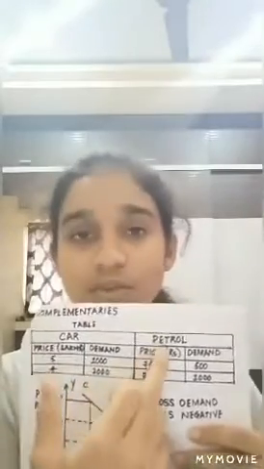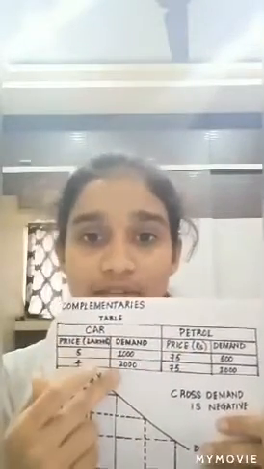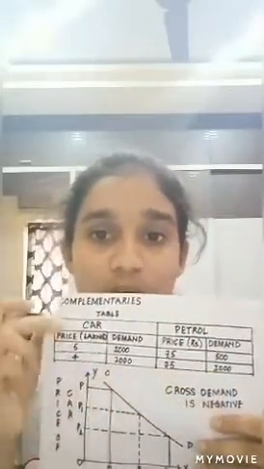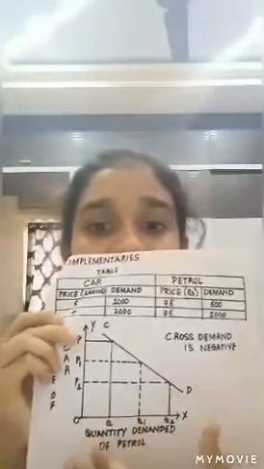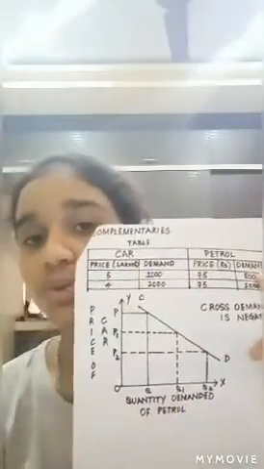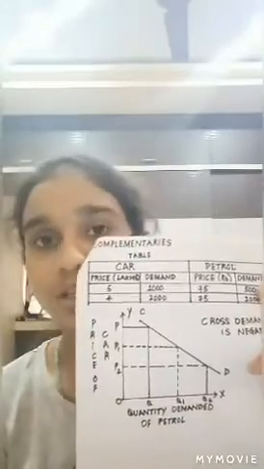Friends, generally if you think with common sense, why do we need petrol? We need to run our vehicles, right? In this example, we need petrol to run our cars. So when the cars are increasing, then there should also be an increase in the quantity demanded for petrol, right, to run these cars. So ultimately, when the prices of the cars decrease, there will be an increase in the quantity demanded for petrol. Here if you see, when the price of the car has decreased from P to P1 and P1 to P2, you can find that the quantity demanded for petrol has increased from Q to Q1 and from Q1 to Q2. So with a decrease in price, there is an increase in quantity demanded. So here exists an inverse or a negative relationship.